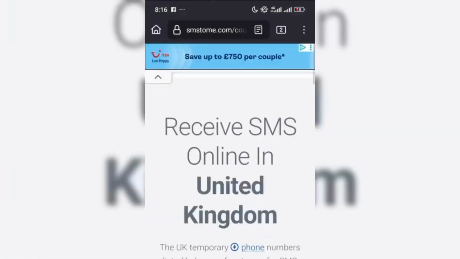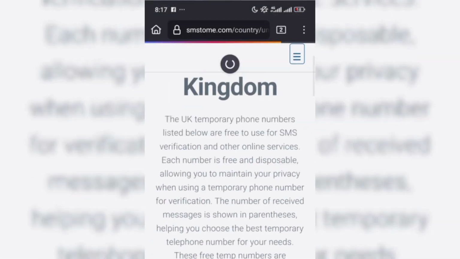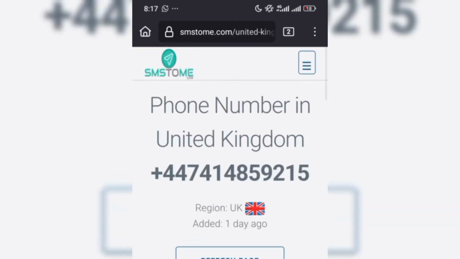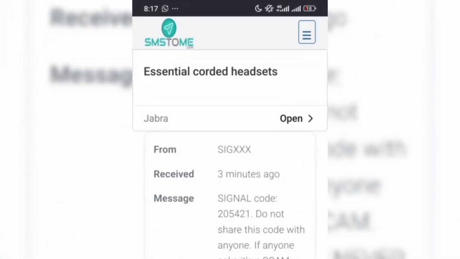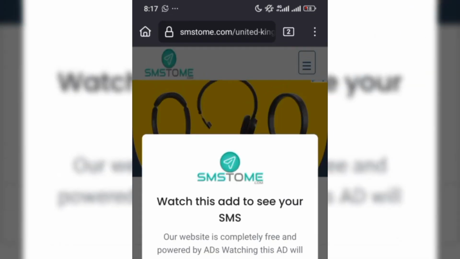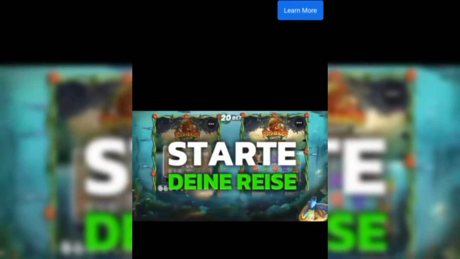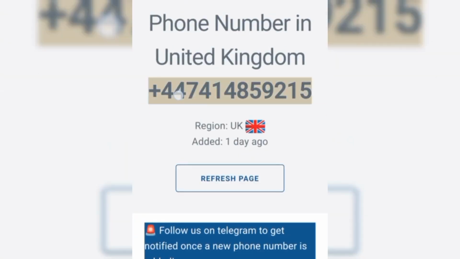Now I want to see if I can actually use it to receive an OTP, so you can refresh the page. Firstly, you need to click to open up the page of the number itself. So this is where the page of the number is, and someone just received a code 3 minutes ago. This website is supported by ads, close to 20%. So you just copy your number here.